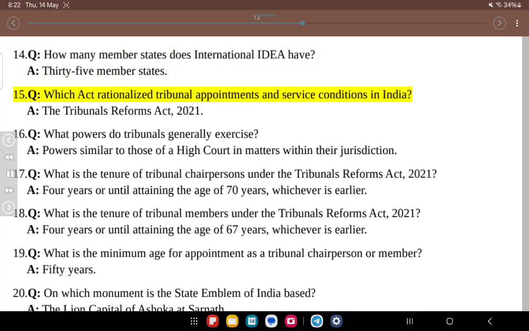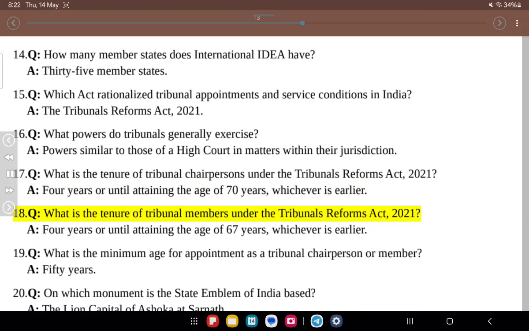15. Q. Which act rationalized tribunal appointments and service conditions in India? A. The Tribunals Reforms Act, 2021. 16. Q. What powers do tribunals generally exercise? A. Powers similar to those of a high court in matters within their jurisdiction. 17. Q. What is the tenure of tribunal chairpersons under the Tribunals Reforms Act, 2021? A. 4 years or until attaining the age of 70 years, whichever is earlier.